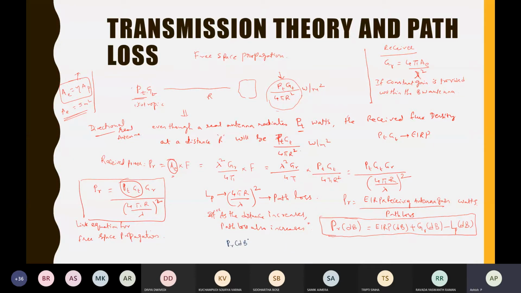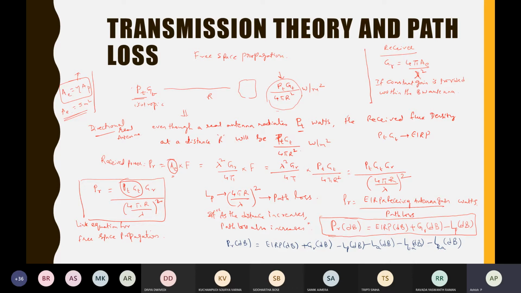So PR in dB is equal to EIRP, where EIRP is PT into GT, plus GR in dB, minus the path loss and minus atmospheric loss in dB, losses due to the transmitting antenna in dB, and losses due to the receiving antenna in dB. So all these things you can combine, and you will get the overall picture. Overall received power will be this much.